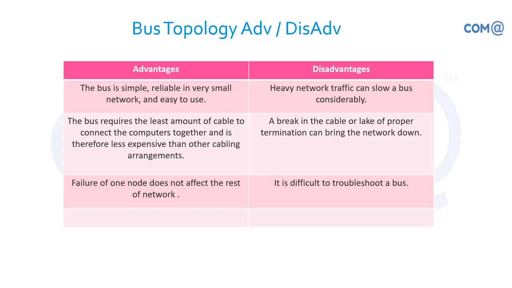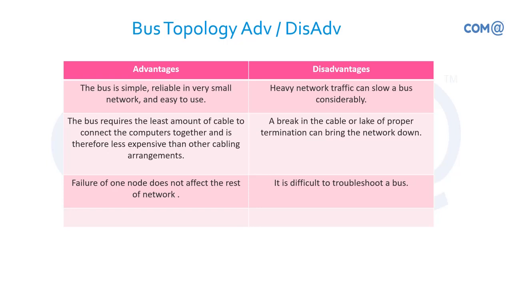Suppose any one node fails in the connection, we can remove that system, but the other systems will still function. It will not say the connection is timed out. So I can just unplug the system from the network, and still I'll be able to communicate with the rest of the systems in the network. That is the advantage of bus topology.